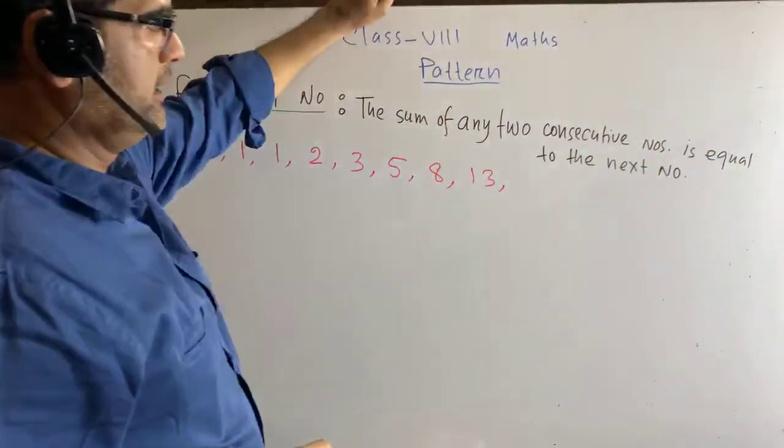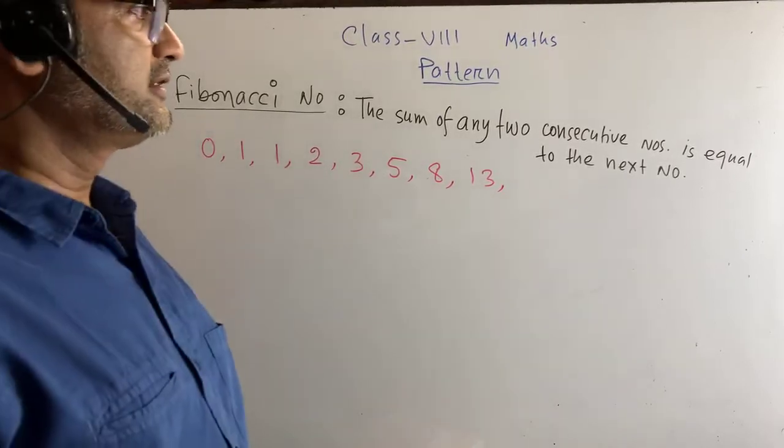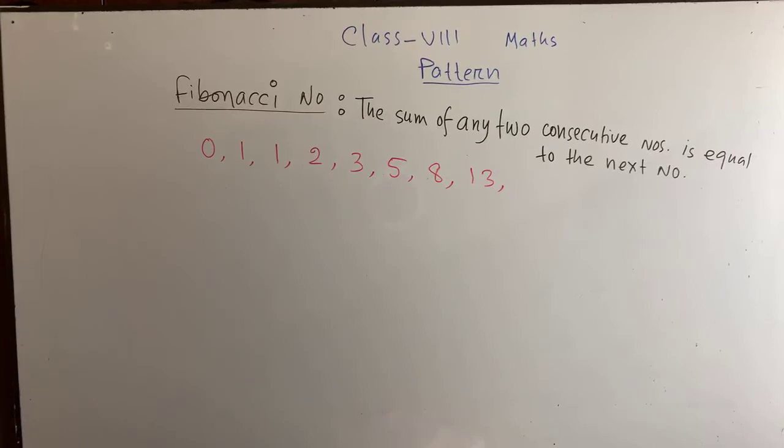Please write down the definition of a Fibonacci number. The sum of any two consecutive numbers is equal to the next number.